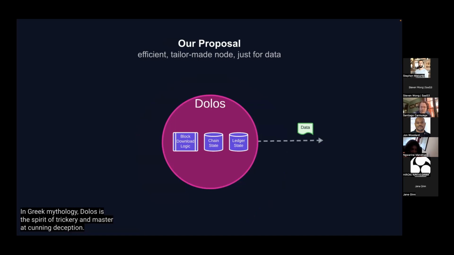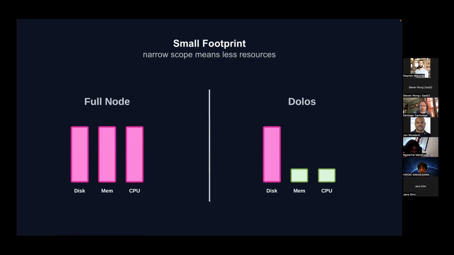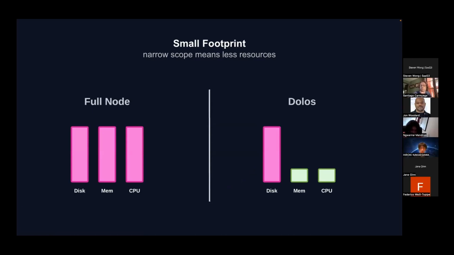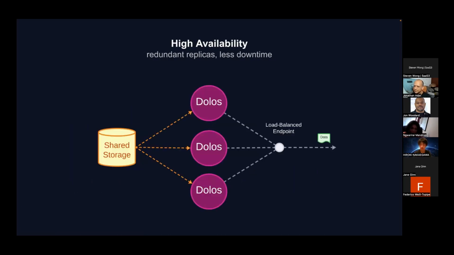And you may ask, why do we need this? If we already have a solution that works fine, well, the goal is that we can do better, we can be more efficient, and that's why we want to build this. First of all, if we have a narrow scope, we can optimize different things and we can consume less resources. That means that Dolos would be using a lot less memory and a lot less CPU. That translates, if you're deploying to the cloud, into paying less for infrastructure, or if you're deploying into bare metal, that means cheaper machines.